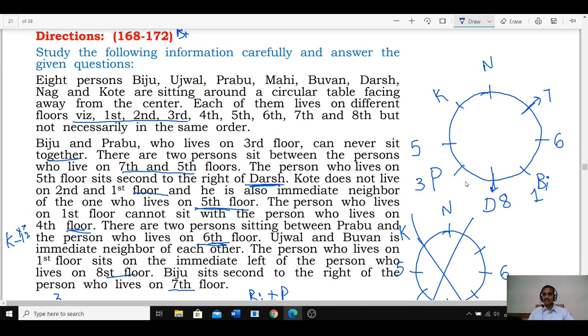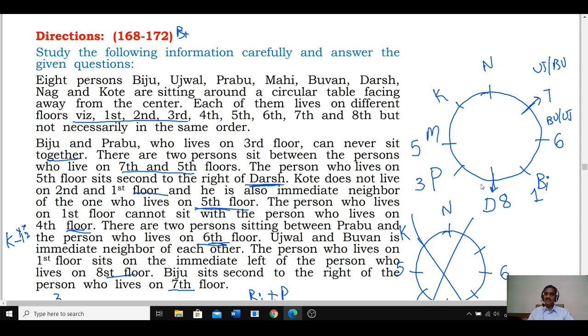Clear? As Prabhu is on this one, then Prabhu and 6th floor. Ujjwal and Bhuvan are immediate neighbors of each other, and if Ujjwal is here, Bhuvan will be here. Ujjwal and Bhuvan are adjacent to each other. Then where should this one go? This Mahi will be at this place. Mahi is the 5th. Then persons were fixed: D, P, M, K, N, Ujjwal, Bhuvan, and Biju. Ujjwal and Bhuvan are immediate neighbors.